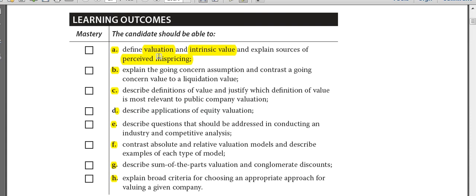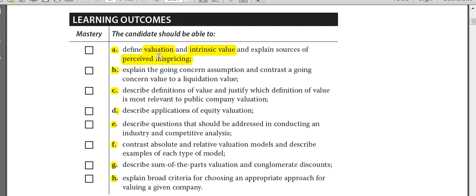So valuation: you can think of any big investor, you can think of Warren Buffett. In India you can think of Rakesh Jhunjhunwala. Any big investor that you see today in the marketplace is big because he has the ability and the expertise to value an equity security perfectly. He finds the long-term value of the security by understanding the business model, by understanding the financial statements of the security, and by putting a number